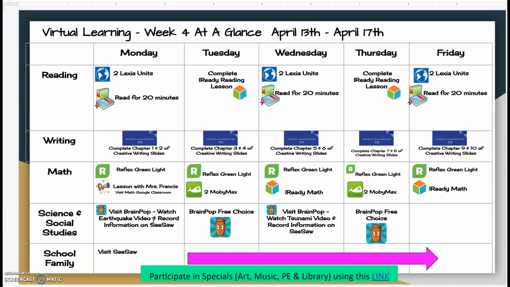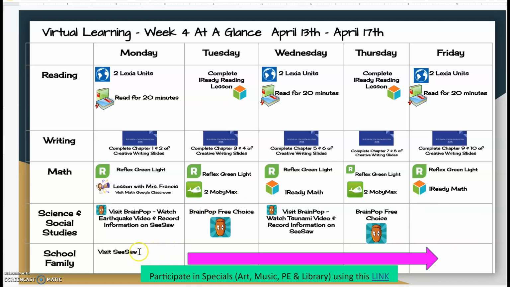On Monday, you're going to watch about earthquakes. And then on Wednesday, you're going to watch about tsunamis. And that's information that you will record. You will write your results and the information you learn on your Seesaw post. Okay? And then on Tuesday and Thursday, you have free choice on BrainPop. I know we were having some difficulties with Mystery Science, so I didn't push any of those out this week. And then Friday, you do not have a science assignment, okay?